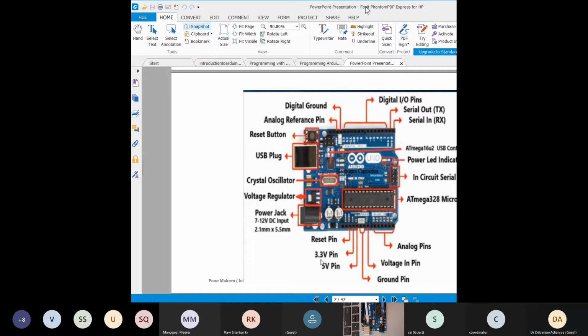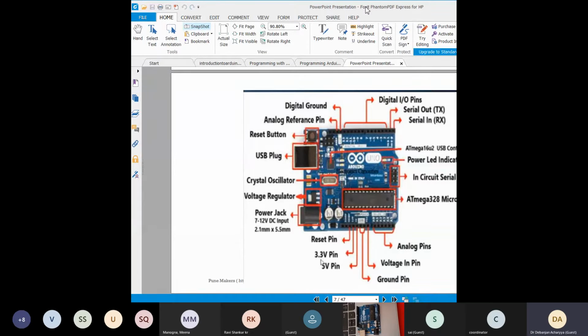Now come to the other part. This is the voltage regulator. And you have a reset switch. Reset switch means you want to reset your controller, you want to reset all the program you have. So if I show you, this one is the reset switch. You can press it, and by pressing it, you can reset your microcontroller.